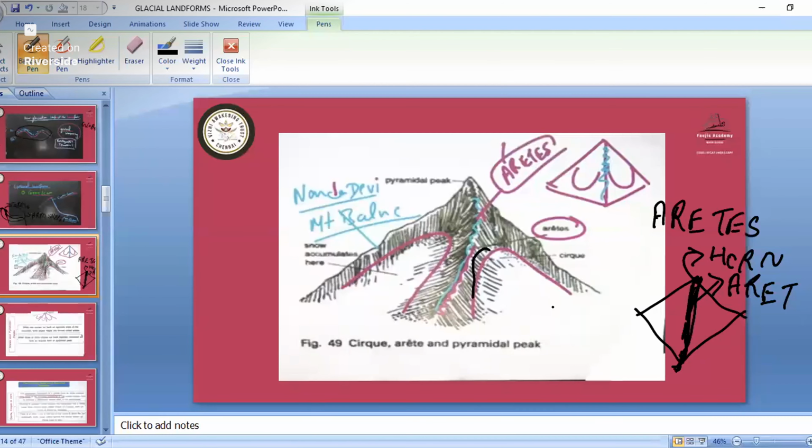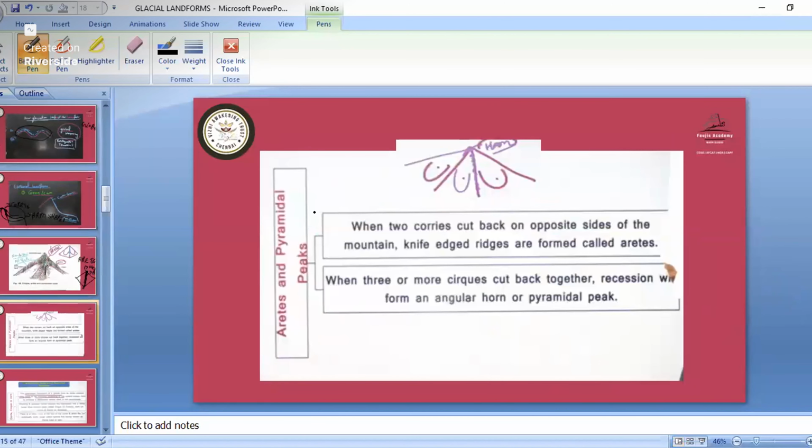So this is known as the cirque, which we will study in a later part. This horn is also known as the pyramidal peak, so remember that name. Now, arête and pyramidal peaks: the pyramidal peak is known as the horn, and the settled part is known as the arête.